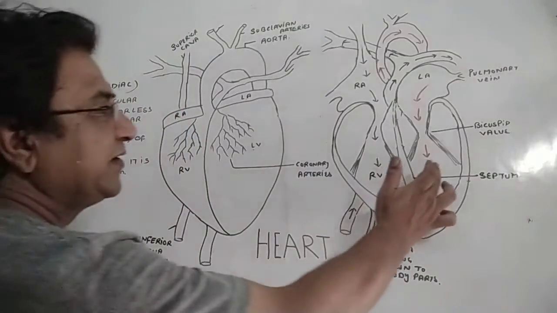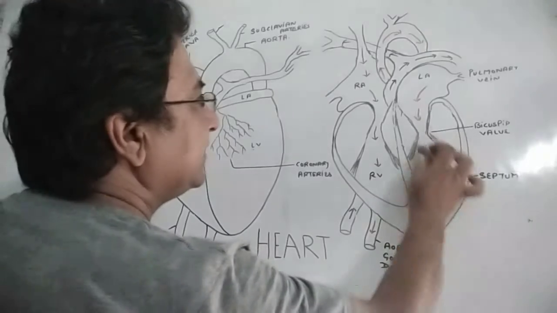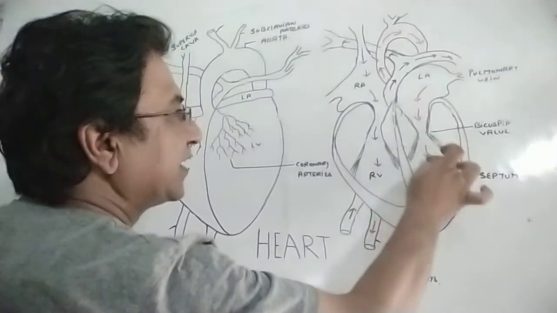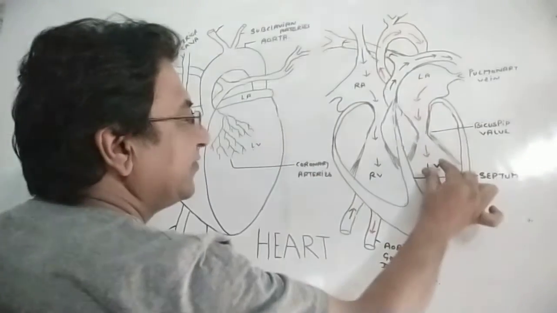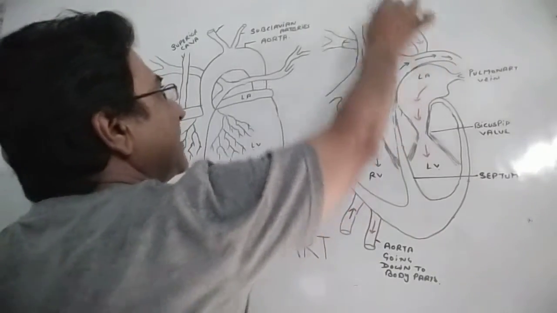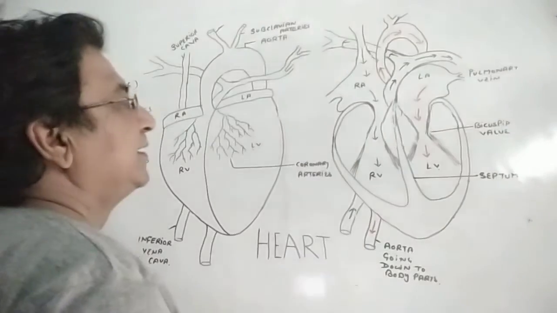So when the left ventricle contracts, we call it systole. From here the aorta rises, which we are not showing over here. So the left ventricle is attached to the aorta. From the aorta, oxygenated blood is passed to the upper body parts and lower body parts. Now come to the other side.